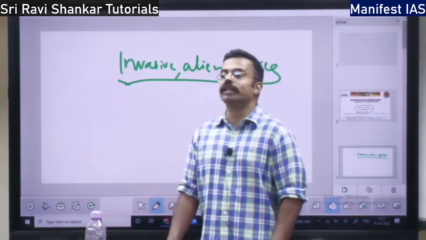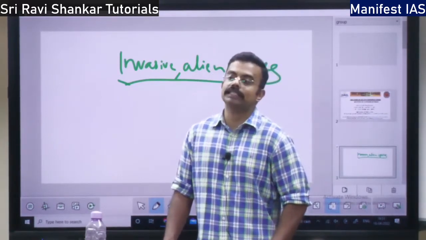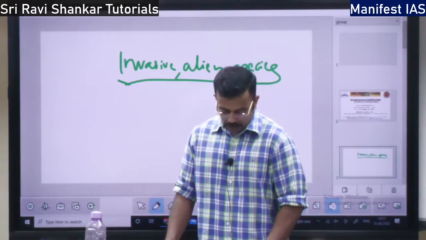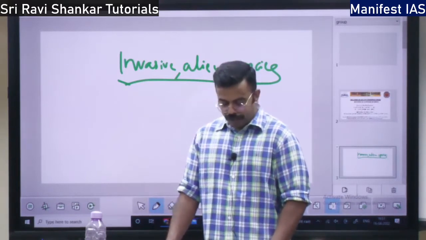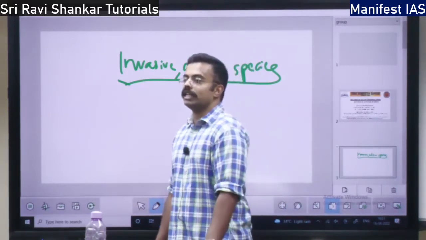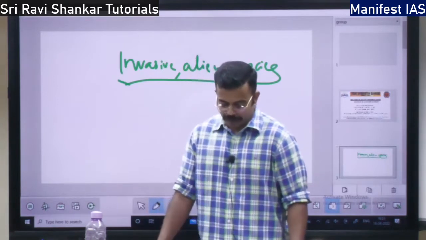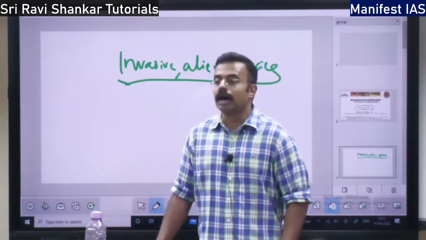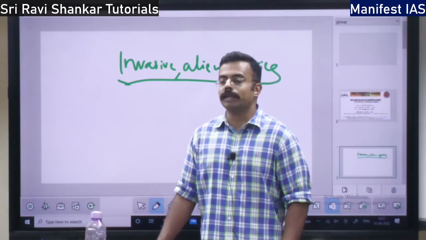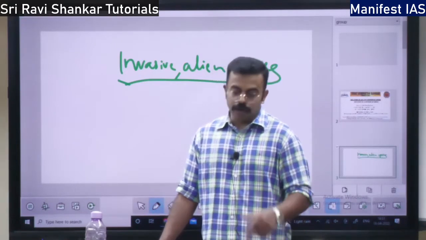Flora, when it comes to invasive species, the plants are very important. Invaded plants, what are they? So one plant is needle bush. There is one plant called needle bush. It has come from South America. So originally from South America, now it has invaded India.